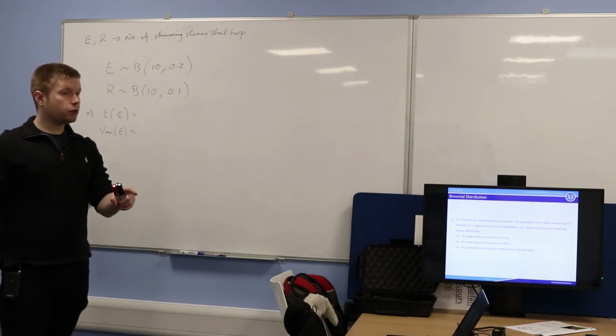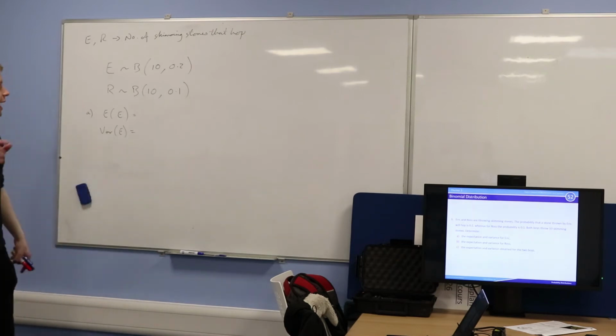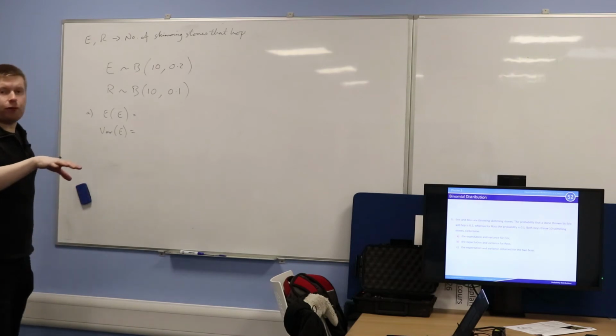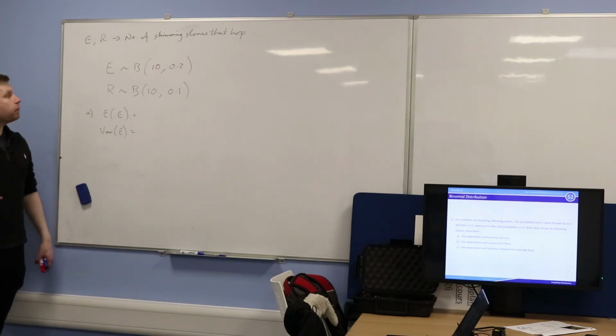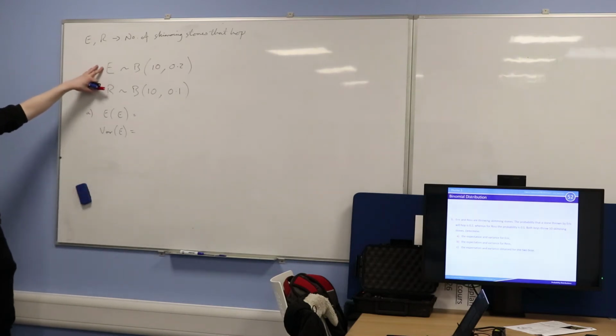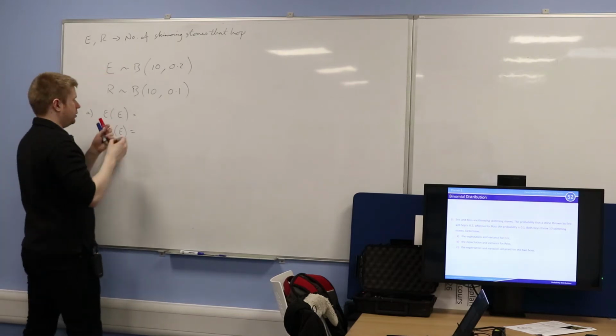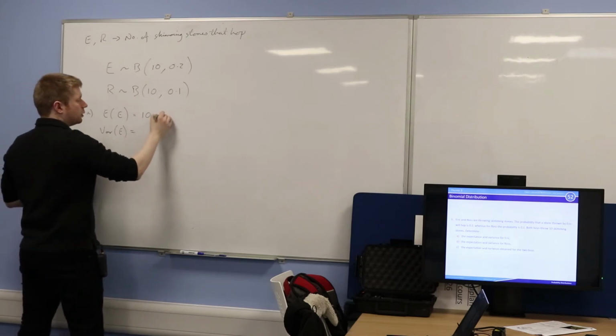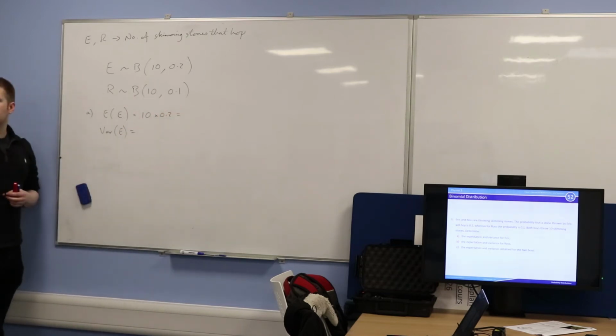Plus times, perfect, yeah? So it's n times by the corresponding probabilities, okay? Remember that formula is in the formula booklet as well, so you don't need to remember it. Okay, good. So you've got Eric. What's your n? 10, perfect. And what's your probability of success? 0.2. So what's your expectation?